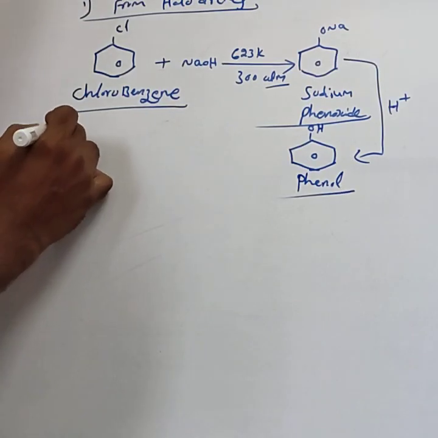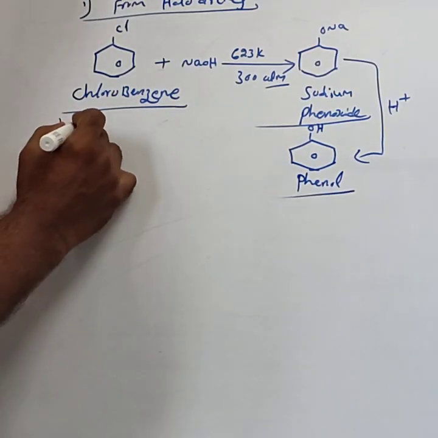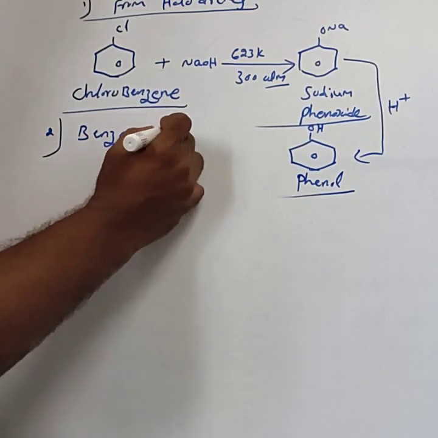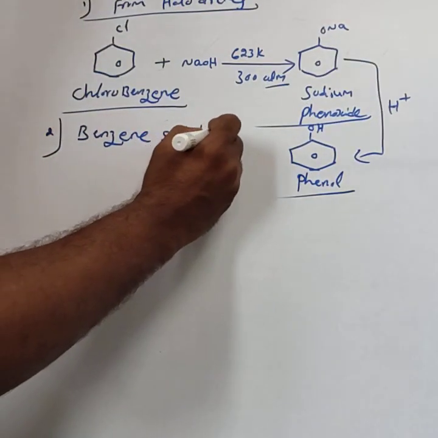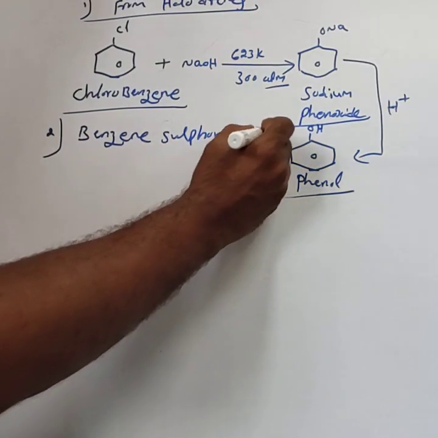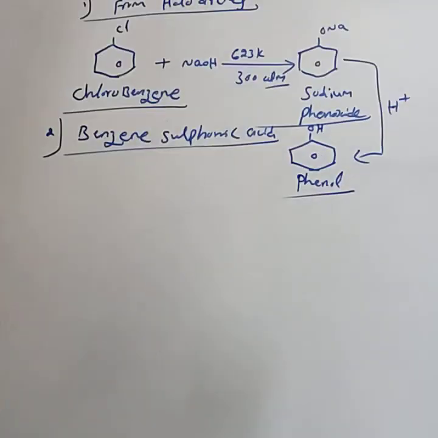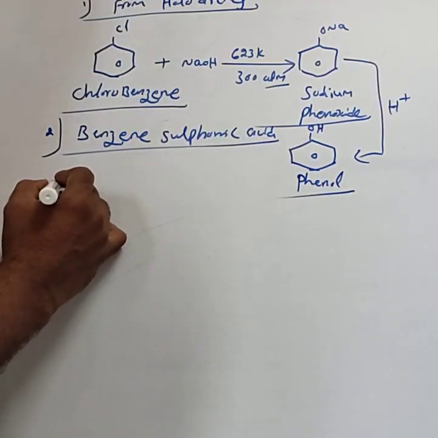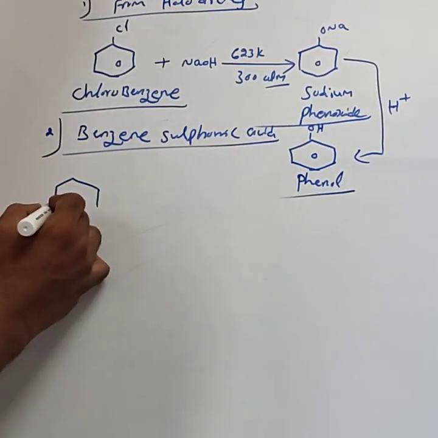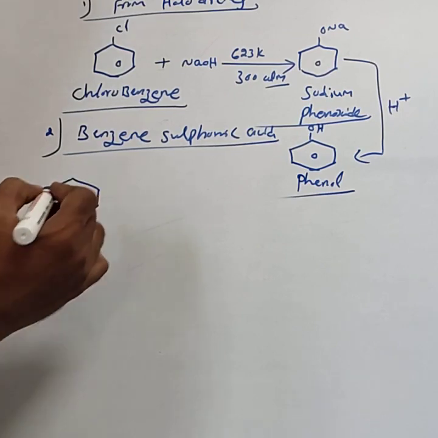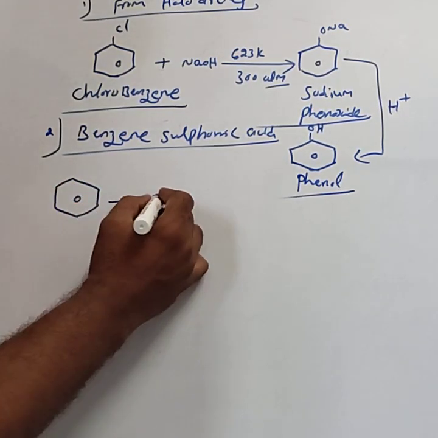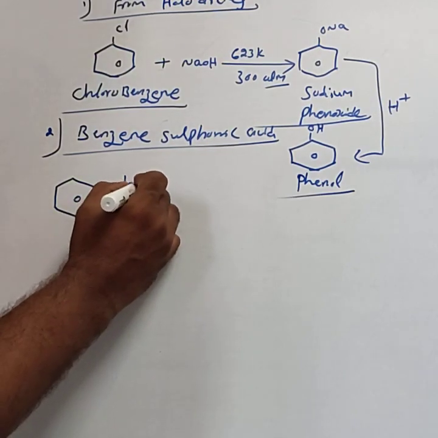Then the second method is from benzene sulfonic acid. First, you have to prepare the benzene sulfonic acid. In first year, you have studied the formation of benzene sulfonic acid.